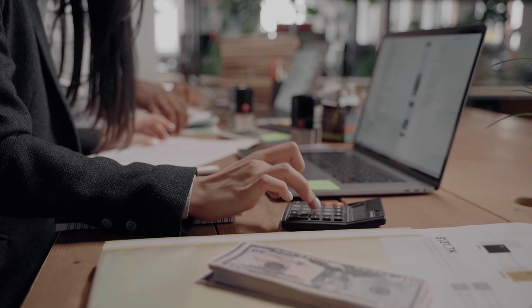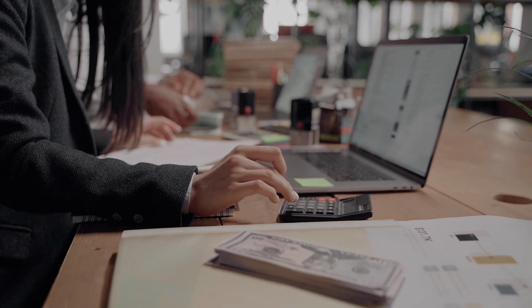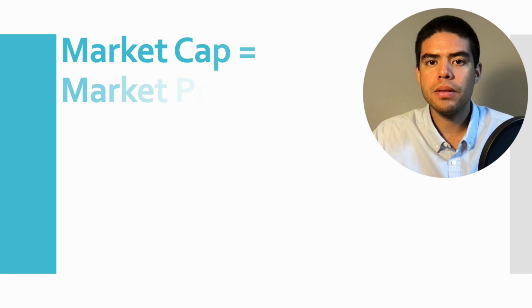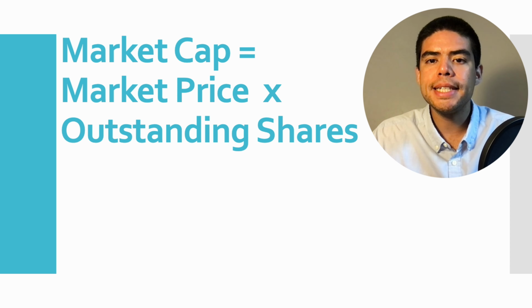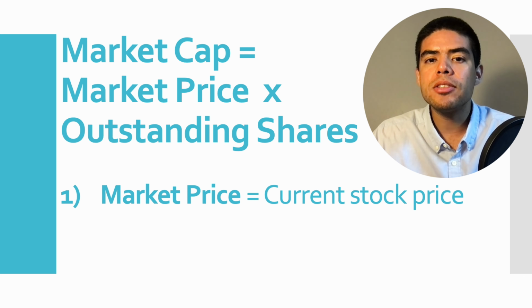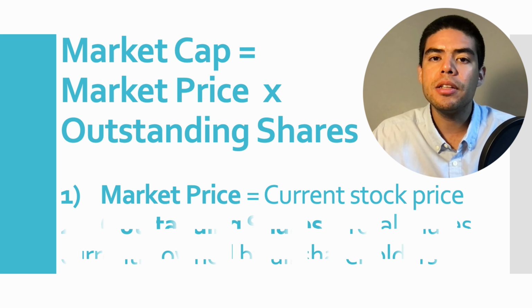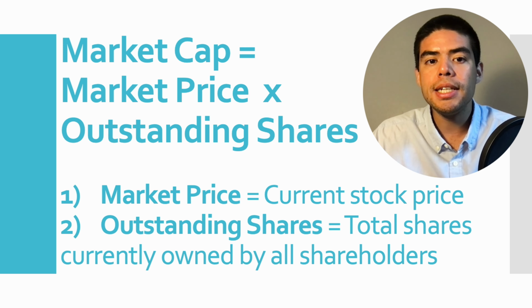Now, let's begin. Let's start off with the calculation of market capitalization. Market capitalization, commonly referred to as market cap, is equivalent to a company's market price times its total number of shares outstanding. The market price is equivalent to the company's current stock price, and the total outstanding shares is the total number of shares of a company's stock that are currently owned by all shareholders, including institutional investors, insiders, and